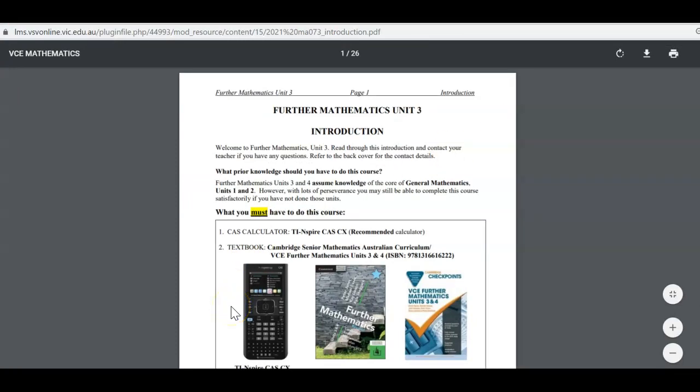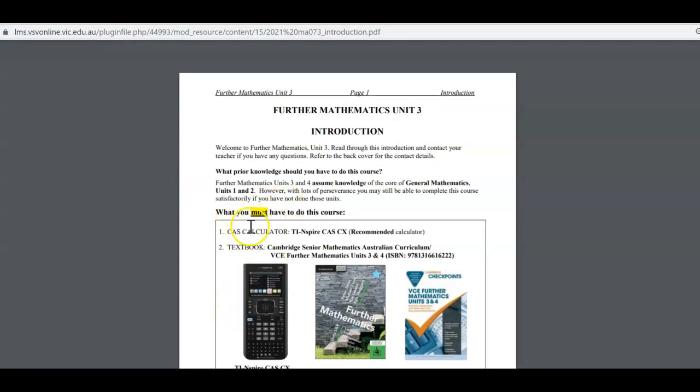You must have a TI-Inspire CAS calculator. If you don't have one, you must buy one. We recommend the TI-Inspire CAS calculator, but if you have a Casio ClassPad, you don't need to buy a TI. You can do your VCE examination using a Casio ClassPad as well.